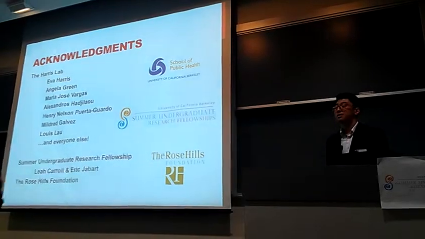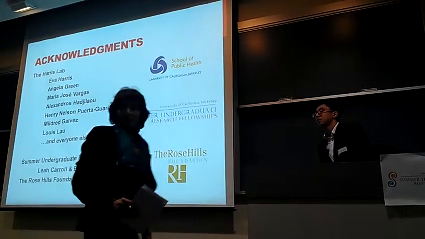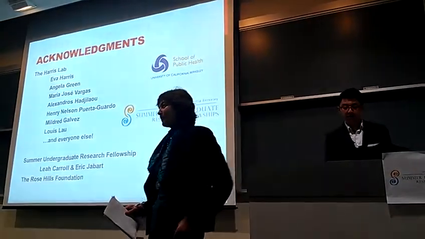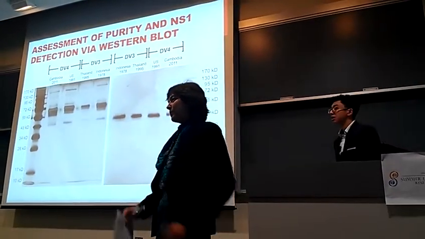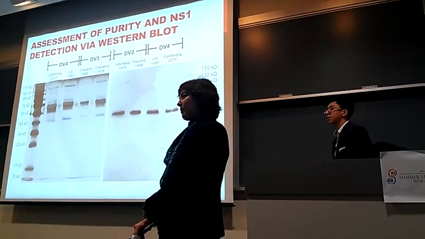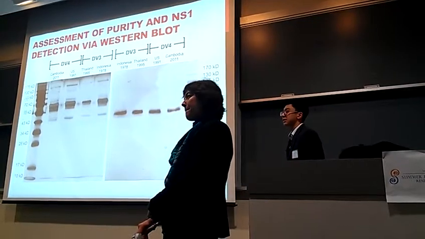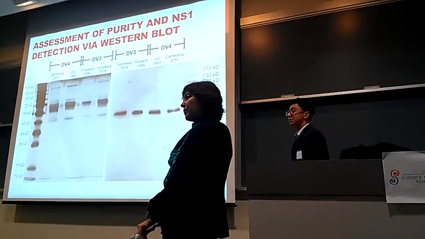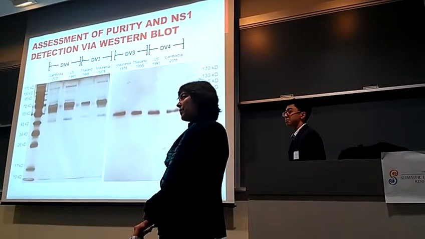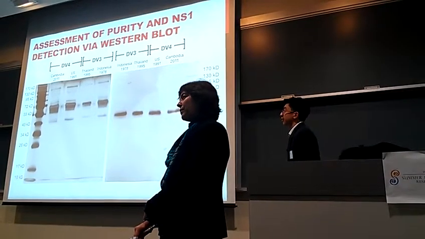Any questions? In the last slide you showed where you had the western blot and the silver stain next to each other. Yeah. So it does look like there's a lot of other stuff on the silver stain that you're not detecting with the western blot, but do you think there could be any other proteins that form interactions with NS1 that you're just picking up when you verify it?